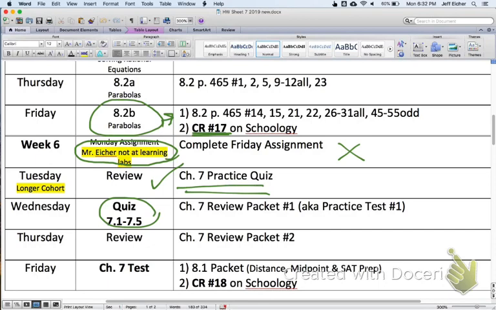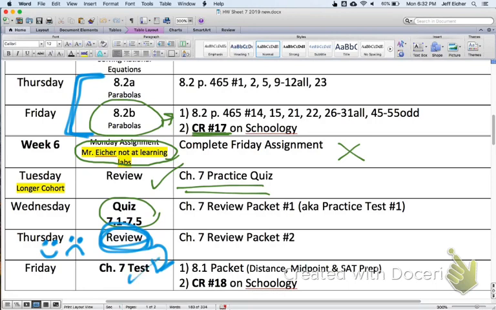And then if all goes well, you'll be either very happy to see me on Thursday or very sad that I came back. We'll see on Thursday when I see you then. I will be back to review on this Thursday, and then you'll have your test on Chapter 7 the following day. So, we've been talking about these parabolas just to make sure that when I get back I have a review day with you before you do your test. So, you can enjoy these parabolas. We won't be tested on parabolas for another couple weeks. So do your best, but we will review parabolas a lot more after the Chapter 7 test.